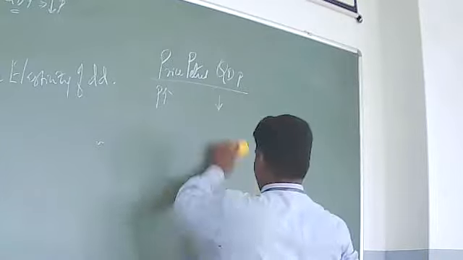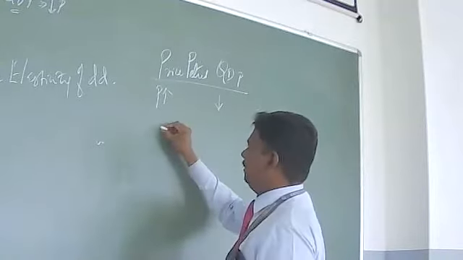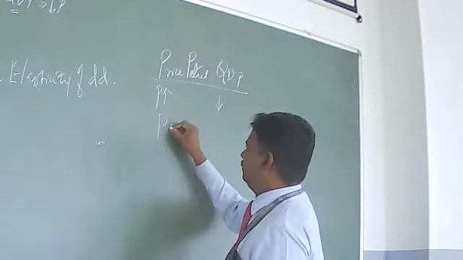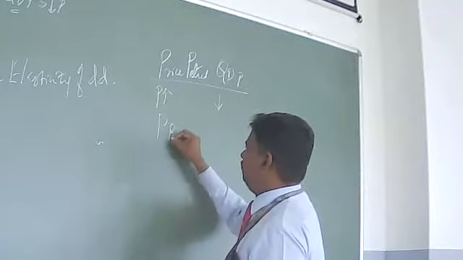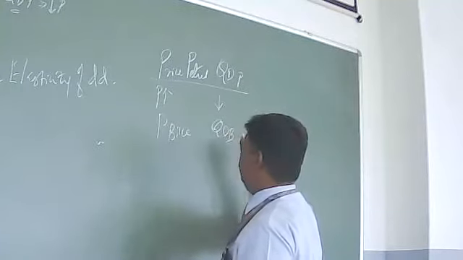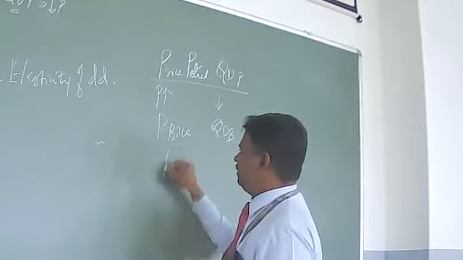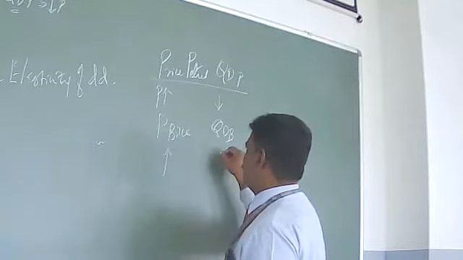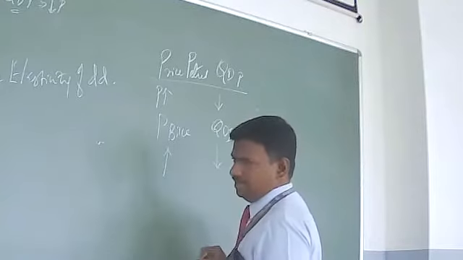In the same way, if you measure the price of a bike and the quantity demanded for bikes, here also we know that if the price of the bike increases, the quantity demanded will come down, right?